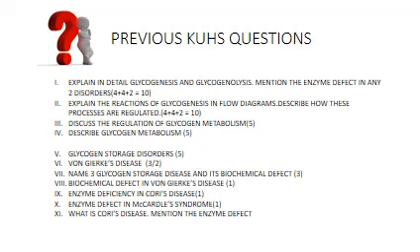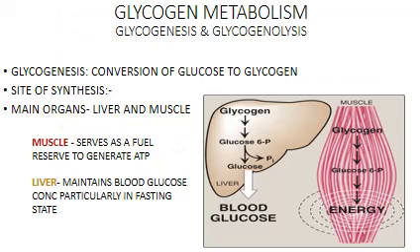So let's look at the first aspect: if you are asked a question either on glycogen metabolism or specifically on glycogenesis and glycogenolysis, what will you write? Now, glycogen metabolism, as I told you, includes both glycogenesis and glycogenolysis. So you should first define glycogenesis. That is the conversion of glucose to glycogen. Where does this synthesis occur? The main organs are the liver and the muscle.